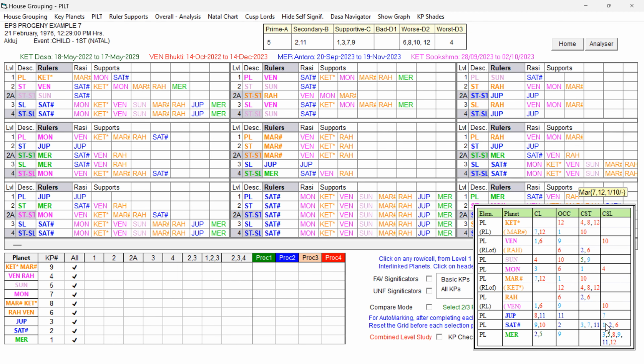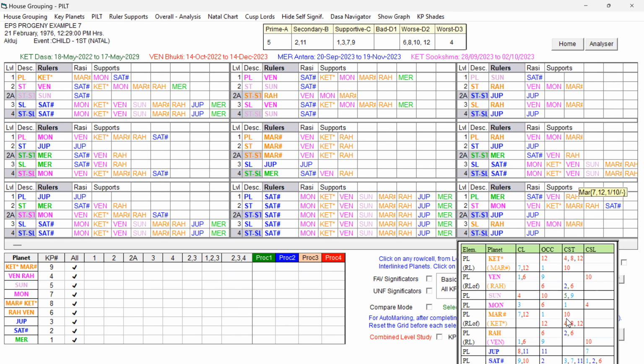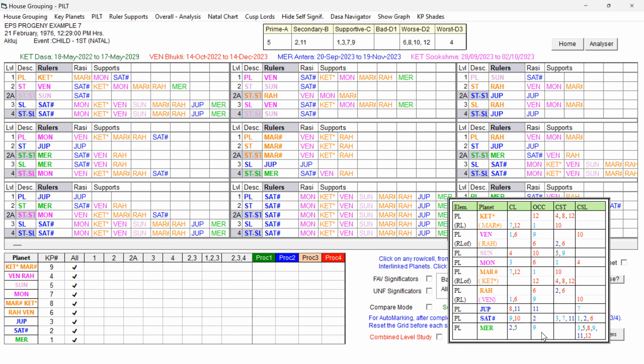Fifth cuspal sublord is Mercury. Fifth lord is also Mercury, and we can check Jupiter also, the Karaka planet. If you check Mercury, it is a green color planet. It means it is having favorable significations. And if you check the significations of Mercury, Mercury is 2, 5, 9, 6, 3, 5, 8, 9, 11, and 12. So all are favorable.